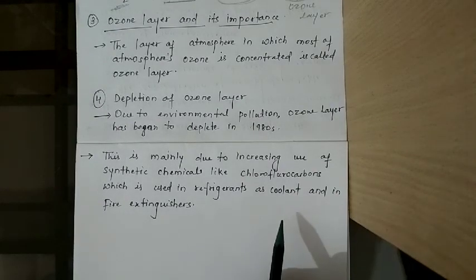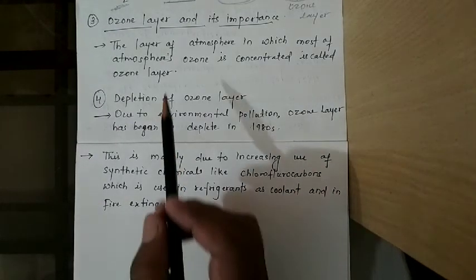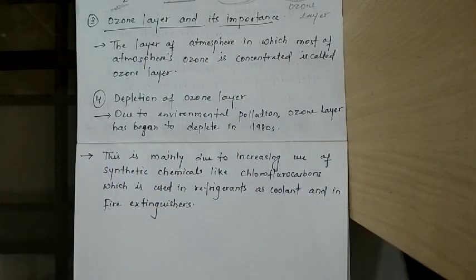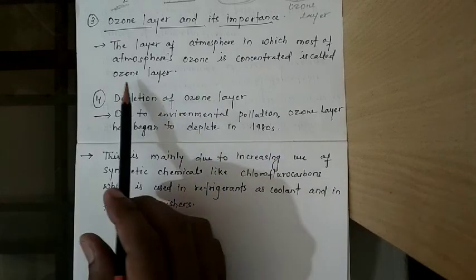तो ओजोन लेयर ये क्या होता है पहले देख लेते हैं. ओजोन लेयर जो है layer of atmosphere in which most of the atmosphere's ozone is concentrated. So you can say it is a layer of atmosphere where most of the atmosphere's ozone is concentrated. That is called the ozone layer.